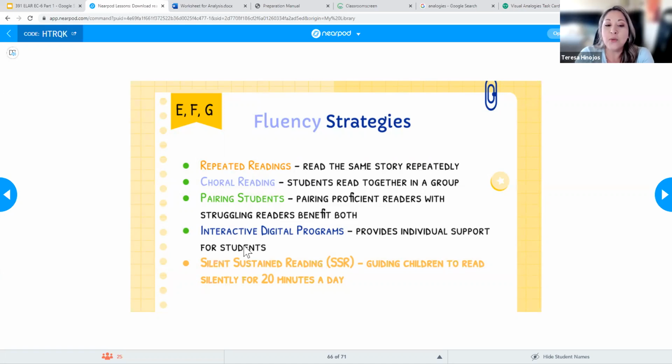And then the last thing would be silent sustained reading. The rule for silent sustained reading is 20 minutes a day. Obviously, kindergartners are not going to do that, right? They're not even reading yet. So eventually they're going to work up to that. But 20 minutes a day is what we want to have kids doing. And in a lot of elementary schools, they have a time in the day that's just blocked out, and at that time, all the kids are reading for those 20 minutes. It's only 20 minutes, no more, no less. That's the time that we want to stick to.